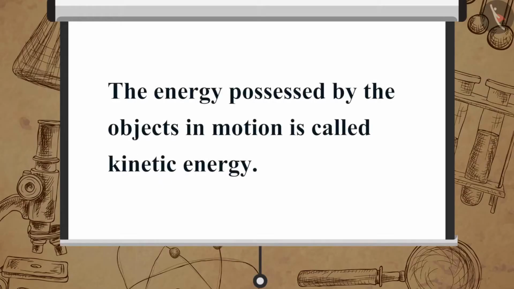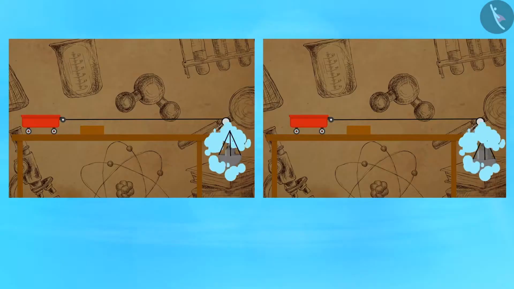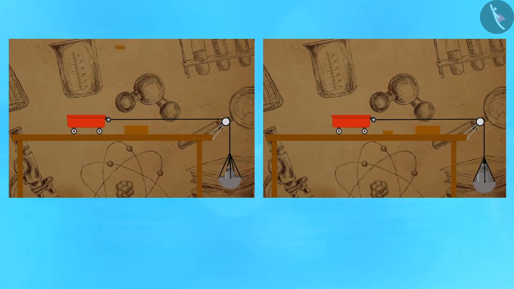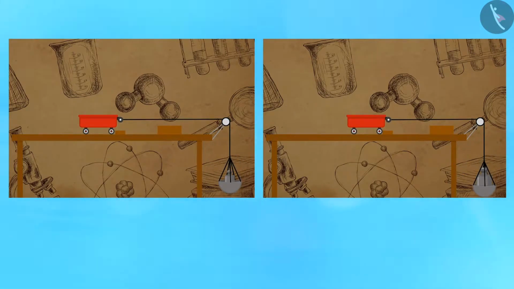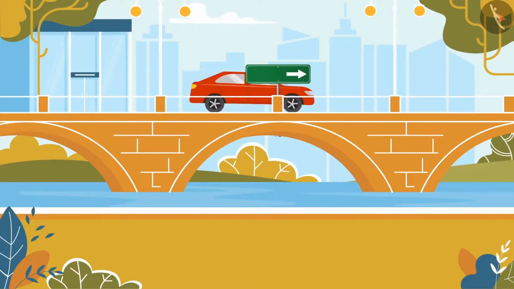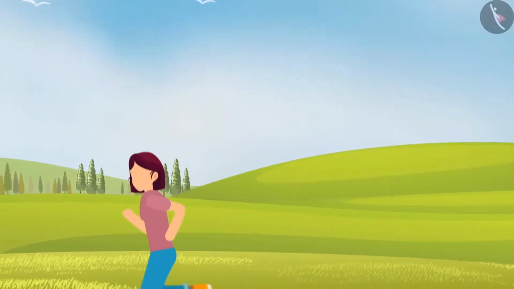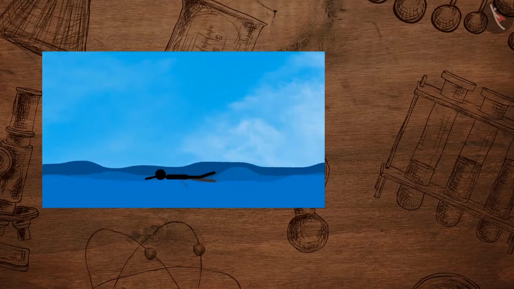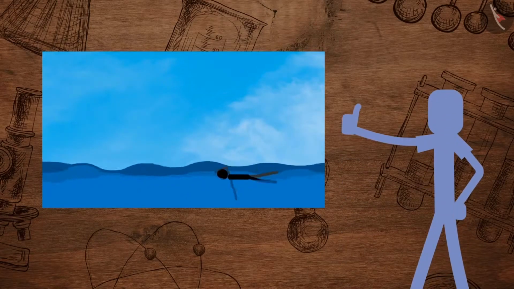The energy possessed by objects in motion is called kinetic energy. Therefore, kinetic energy can be defined as the energy possessed by an object by virtue of its motion. The more the speed, the more the kinetic energy. A speeding car, an athlete running, and a man swimming are a few more examples of kinetic energy.